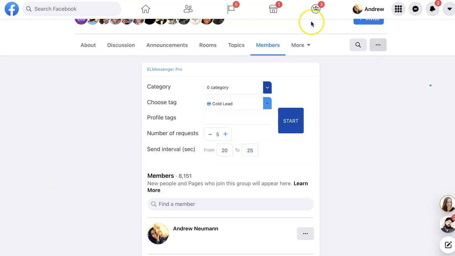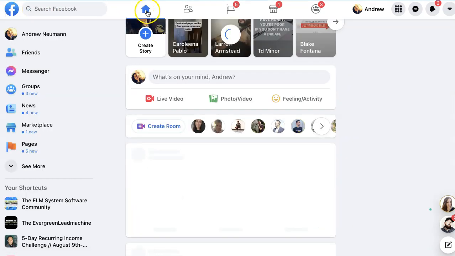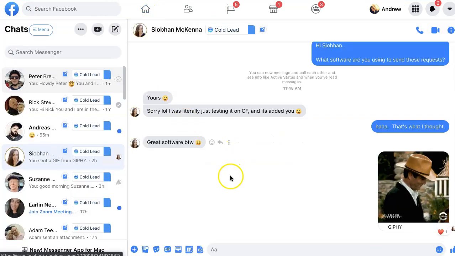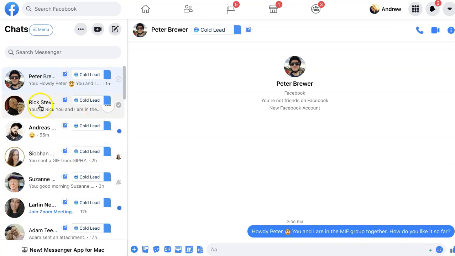And now what we can do, if we cruise over here to our messenger, so if I just hit the Facebook tab up here at the top, just like so. There we go. And then I'm going to go here to the messenger, and you can see right here that our cold lead tag has been applied to Peter. Our cold lead tag has been applied to Rick. And you can see that conversation going right there.